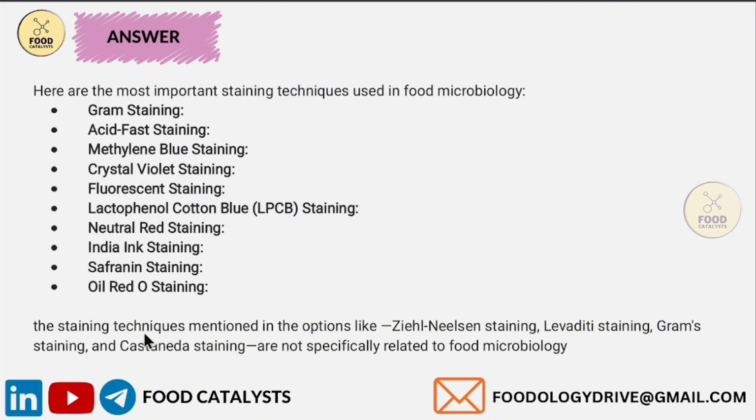Here are the most important staining techniques used in food microbiology. Among these, gram staining is the most popular and widely used technique. The staining techniques mentioned in the options, like Ziehl-Neelsen staining, Lavetti staining, and so on, are not specifically related to food microbiology.